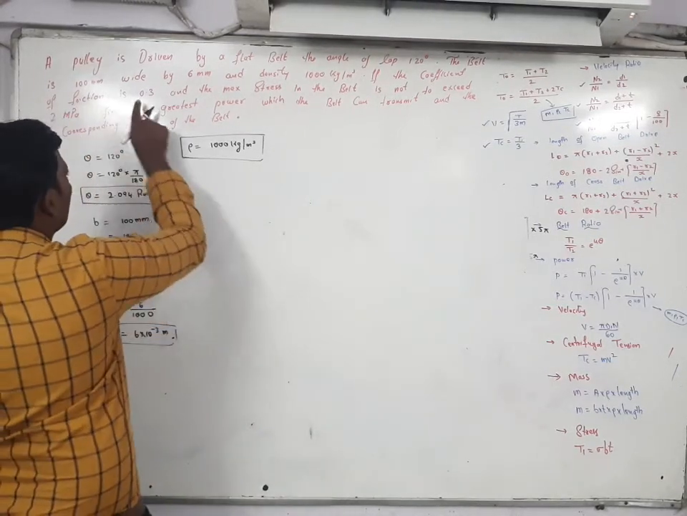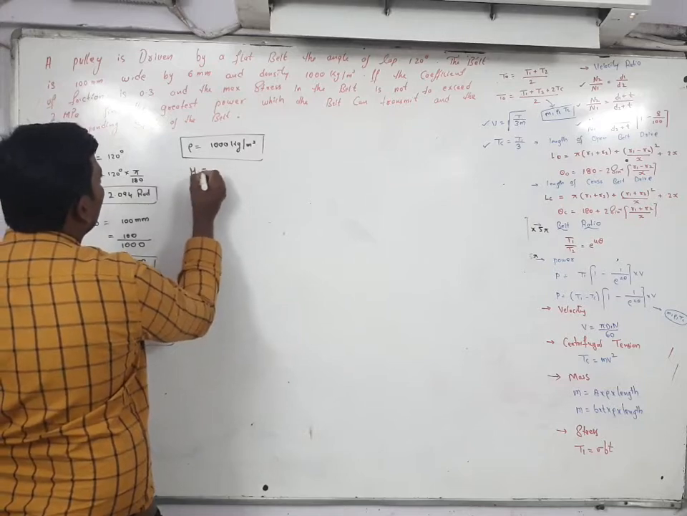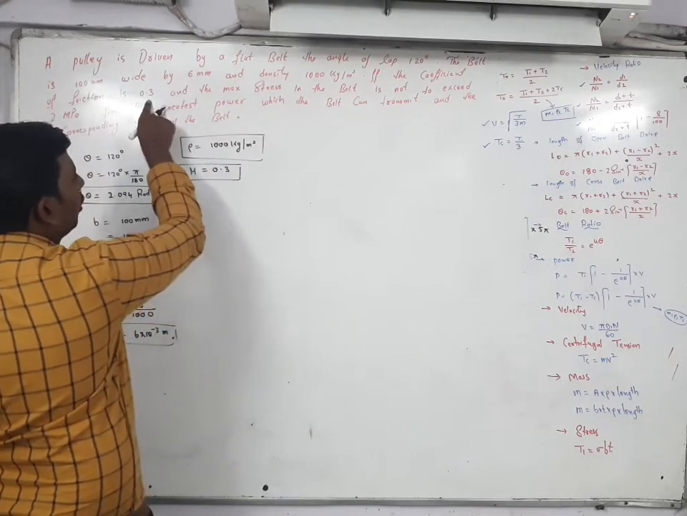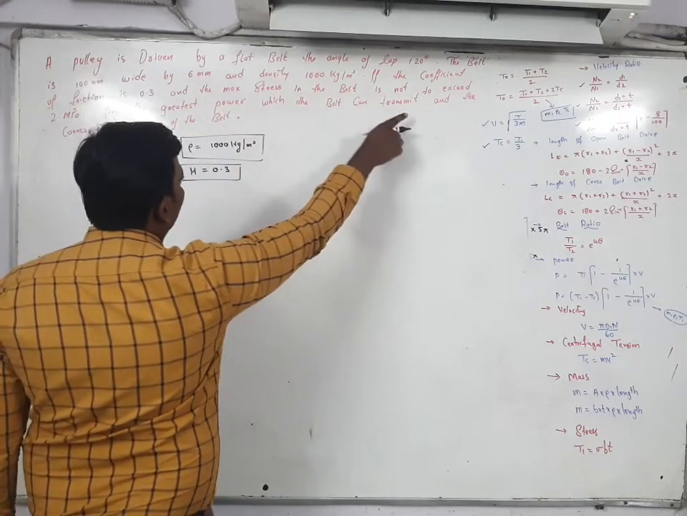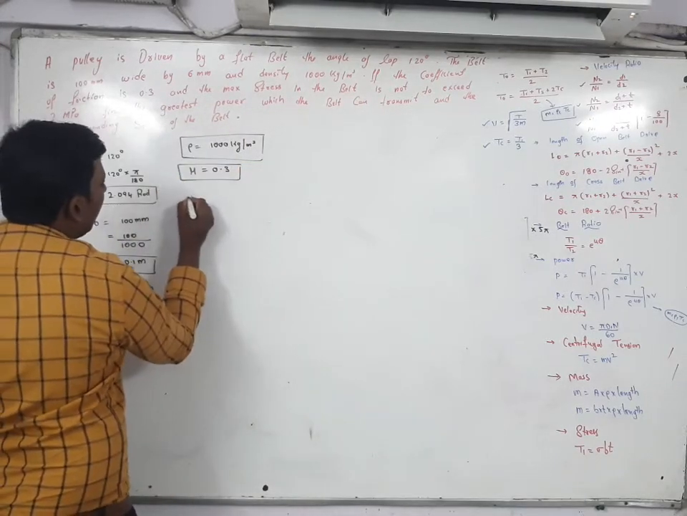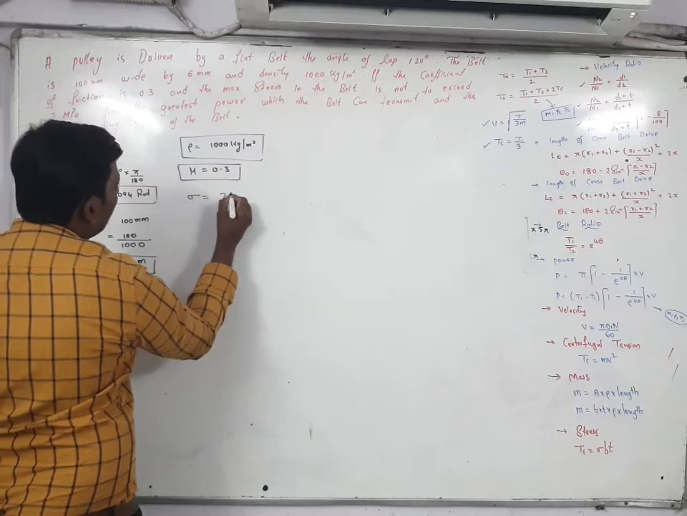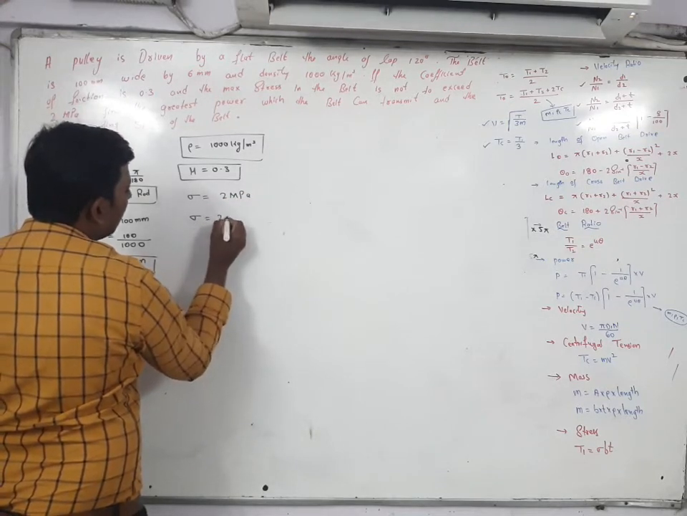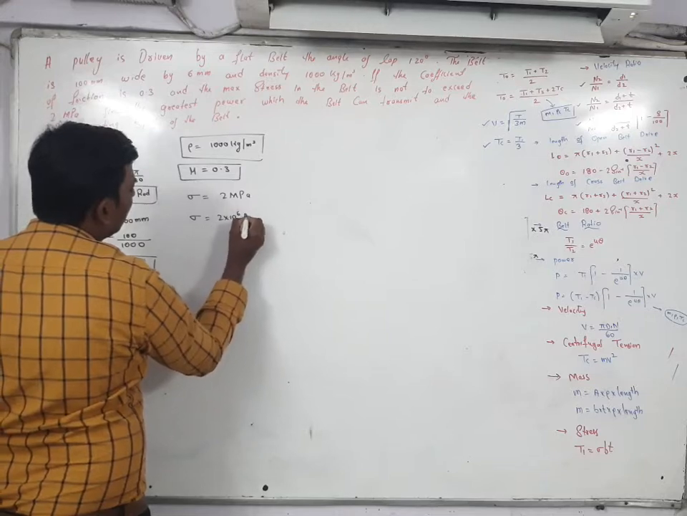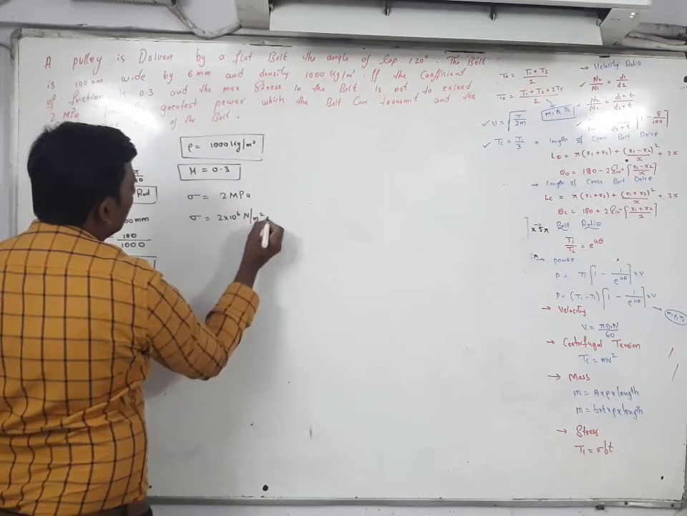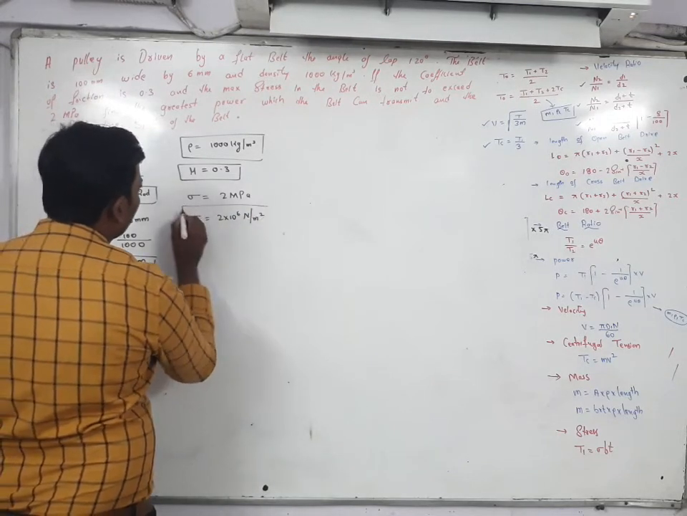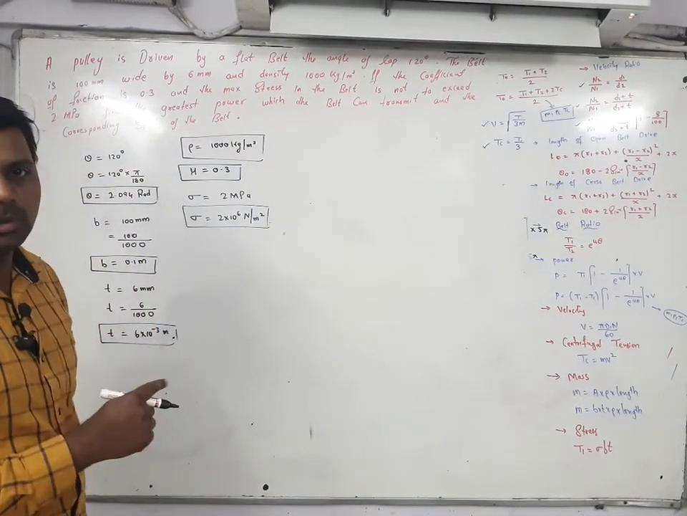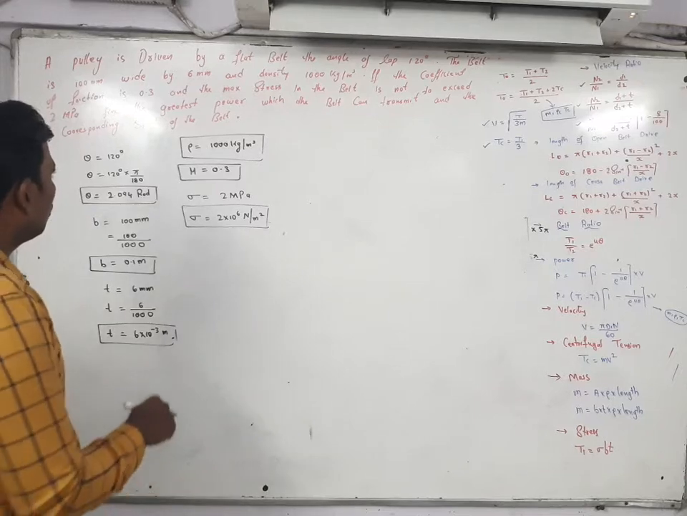The coefficient of friction mu value is given. Mu value is equal to how much? 0.3. And the maximum stress should not be exceeded. Sigma value is given. How much is it given? 2 megapascal. So here sigma can be written as 2 into 10 to power of 6. Pascal can be written as Newton per meter square.